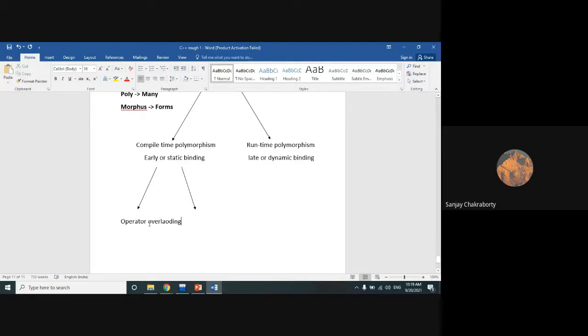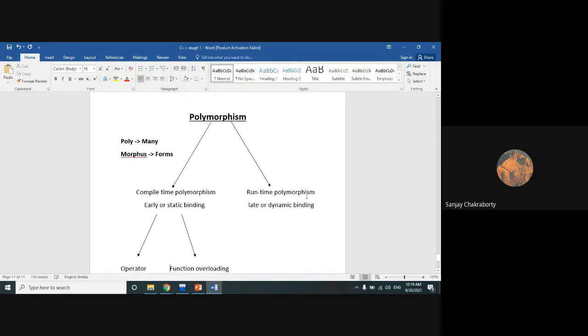And the second one is function overloading. So these are the two kinds under compile time polymorphism or early binding or static binding.